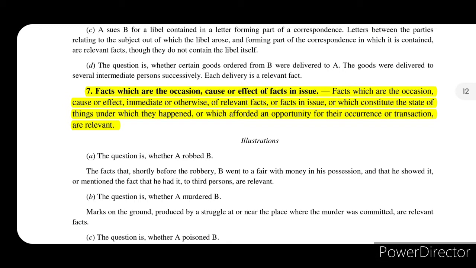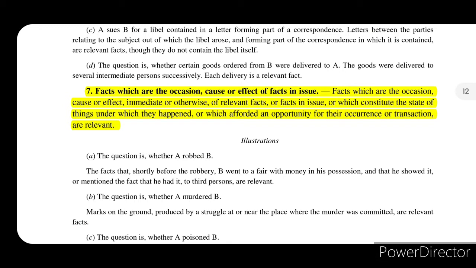Let's move on to section 7 that talks about facts which are the occasion, cause or effect of facts in issue. So whenever there is a fact in issue and any other fact is either the occasion or the cause or the effect of such fact in issue, then that will also be considered as a relevant fact.